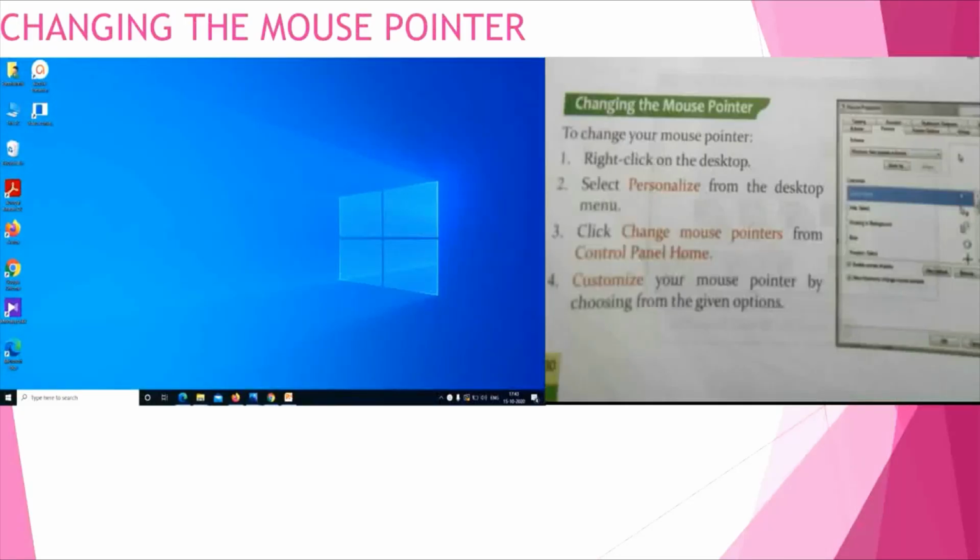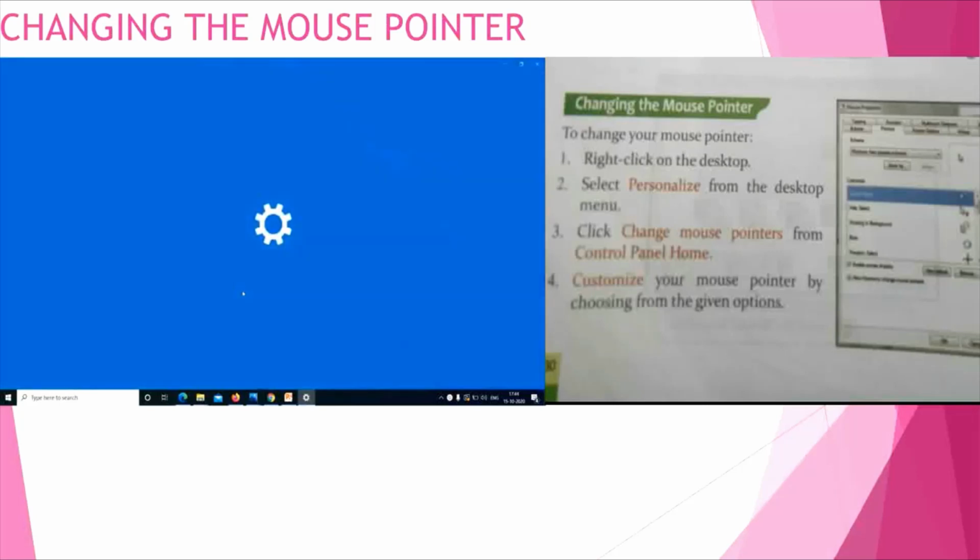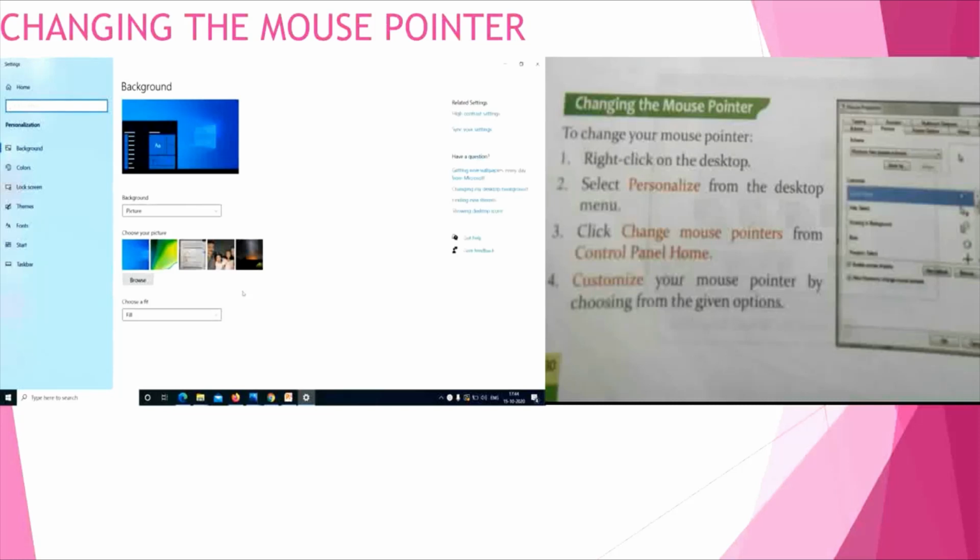Changing the mouse pointer. Children, if you would like to change your mouse pointer, we have to follow 4 steps. Let us see one by one. The first step, right click on the desktop. Step 2, select personalize from the desktop menu. So among this you have to select the personalize option from this menu so that you can see the personalization window. Next, third step, click change mouse pointers from control panel home.